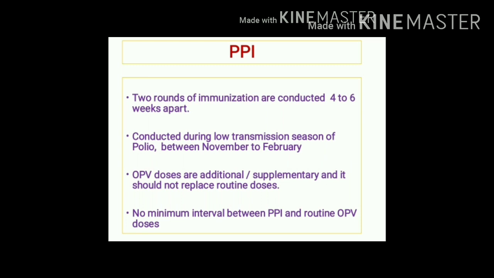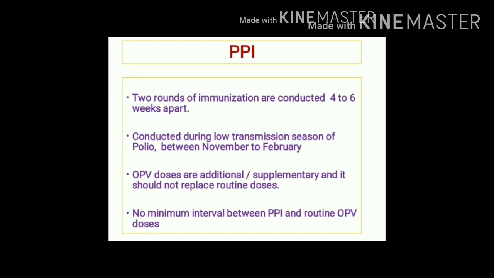Now you know, in Pulse Polio immunization, we conduct 2 rounds of oral polio vaccination. What should be the minimum time interval between these 2 rounds? It is about 4 weeks to 6 weeks. In India, PPI is generally conducted from the month of November to the month of February.